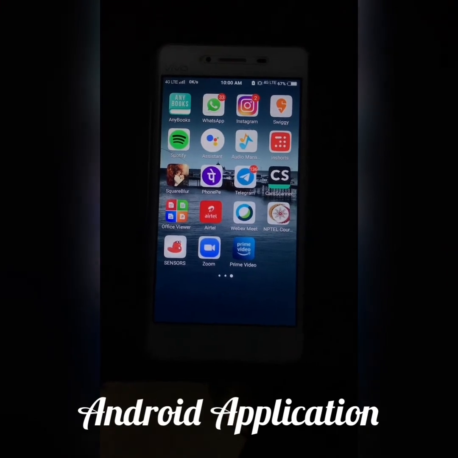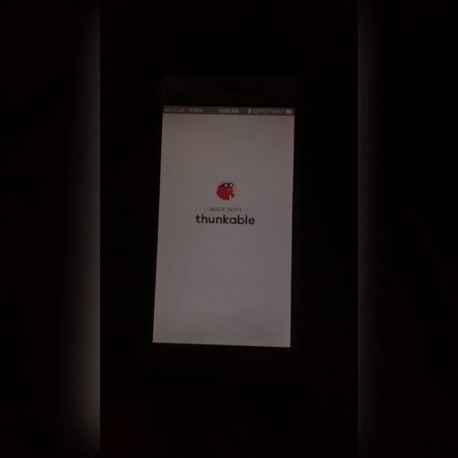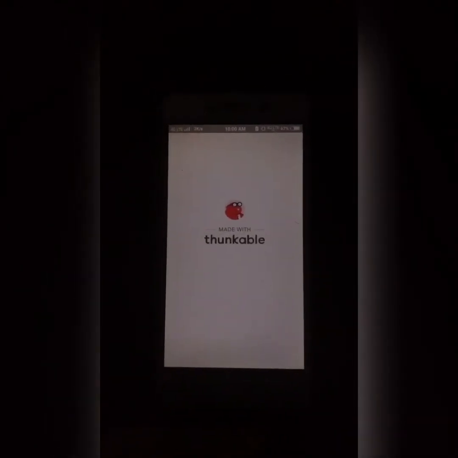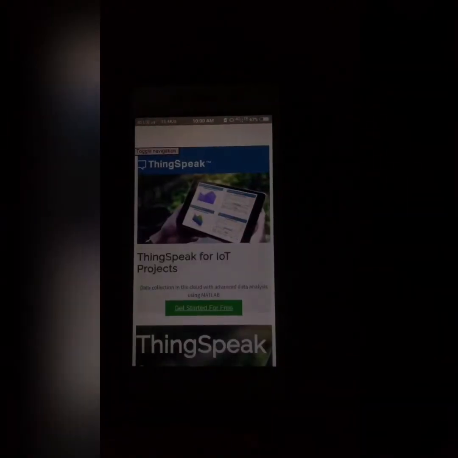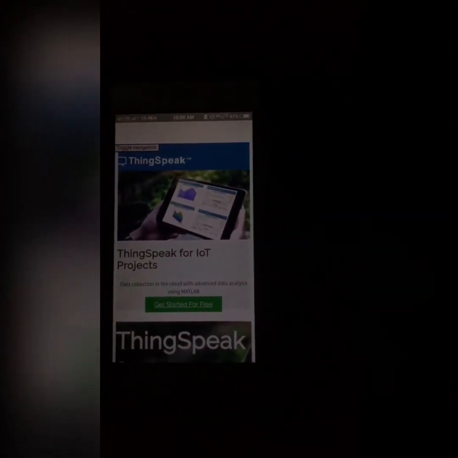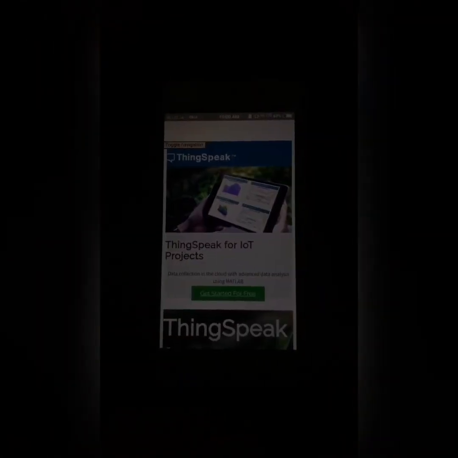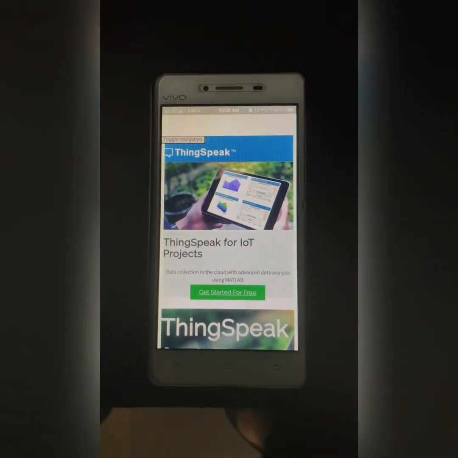This is our designed app, Sensors. This app is developed with the help of the cross-platform app builder Thunkable that enables anyone to build their own native apps. The app developed works on both Android and iOS devices and can be uploaded on Google Play Store and App Store. It is a web viewer app, which means any website can be opened within your app to display. So we have displayed the ThingSpeak page within our app.